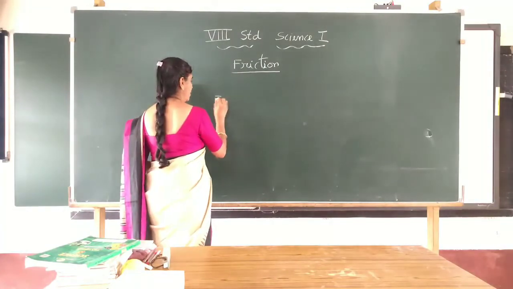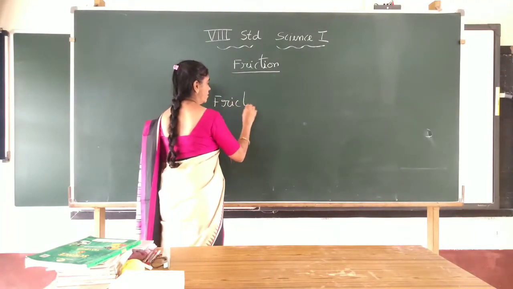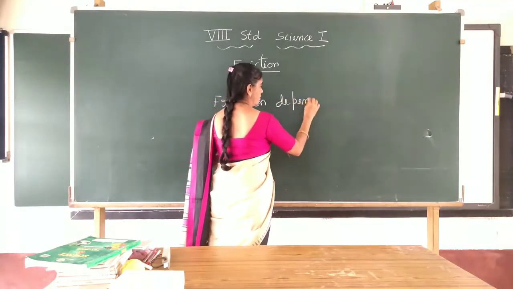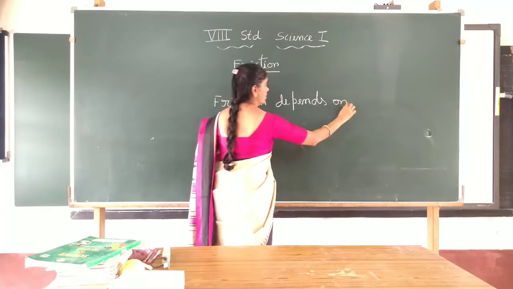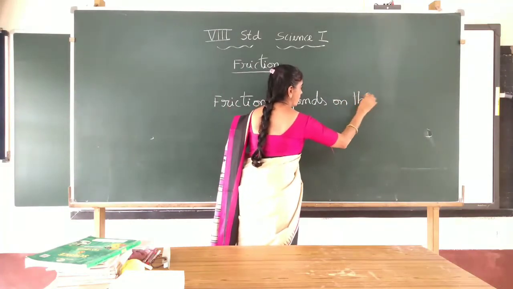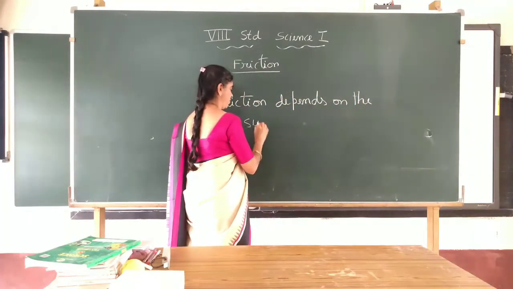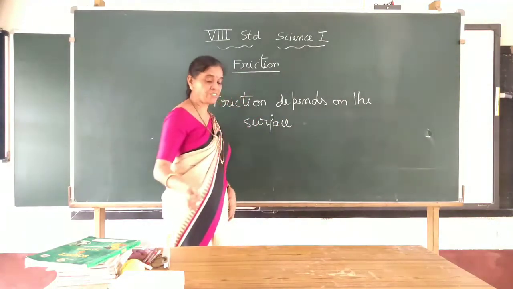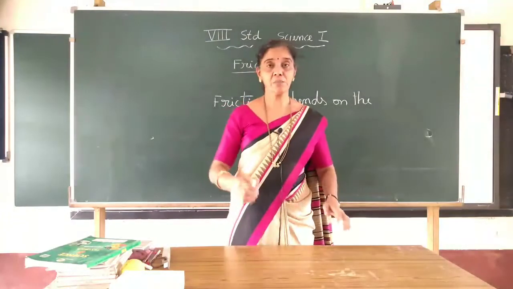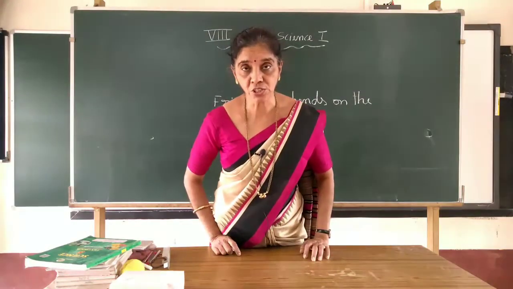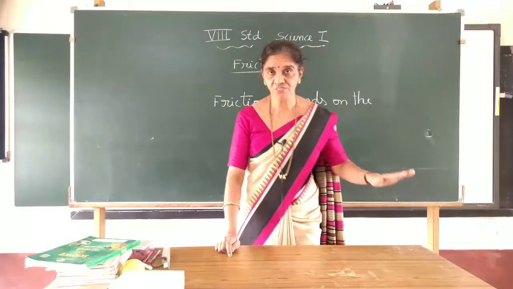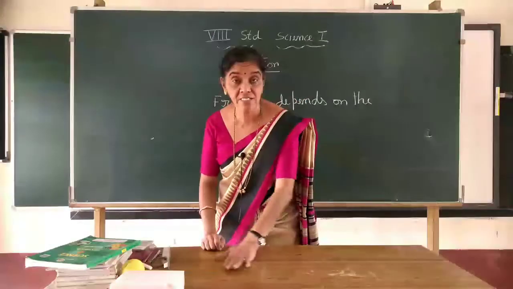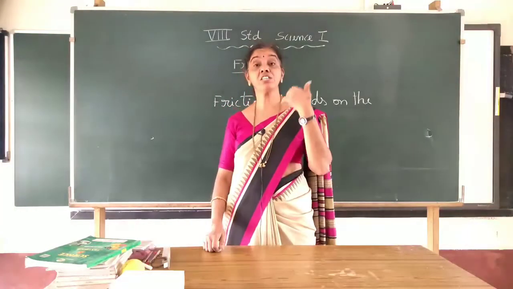Friction depends on the surface. So it depends on which surface the motion is taking place. If it is a smooth surface, friction is very less. If the surface is rough, then the friction is more.